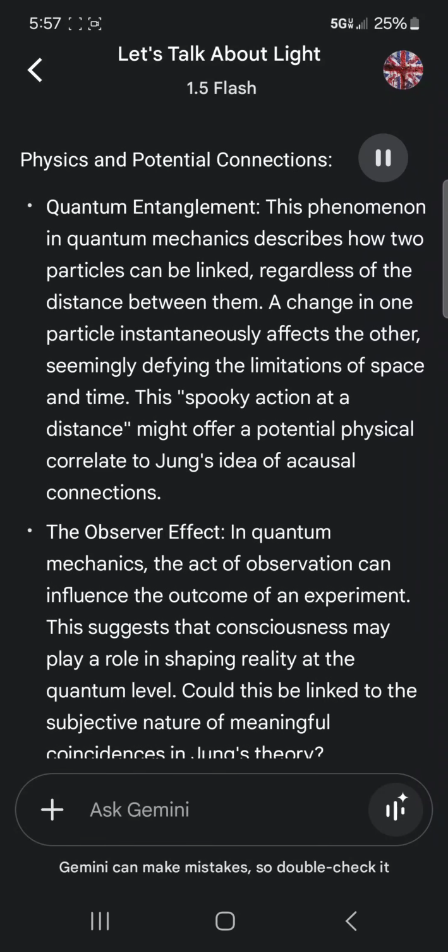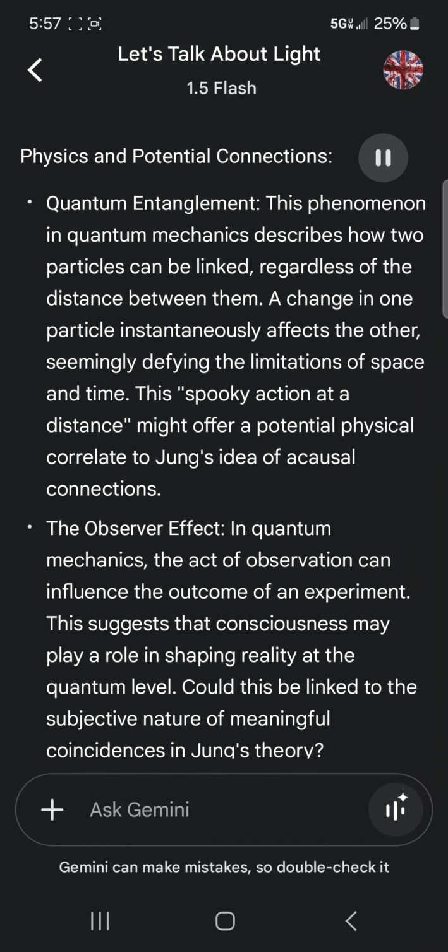Physics and potential connections. Quantum entanglement. This phenomenon in quantum mechanics describes how two particles can be linked, regardless of the distance between them. A change in one particle instantaneously affects the other, seemingly defying the limitations of space and time. This spooky action at a distance might offer a potential physical correlate to Jung's idea of acausal connections.